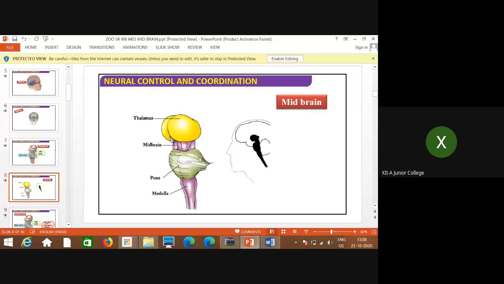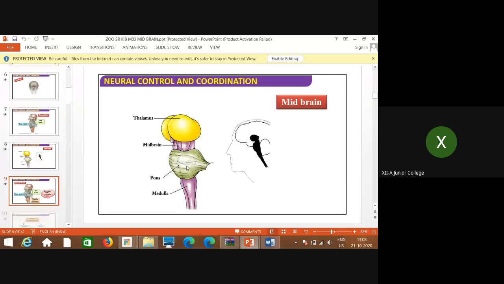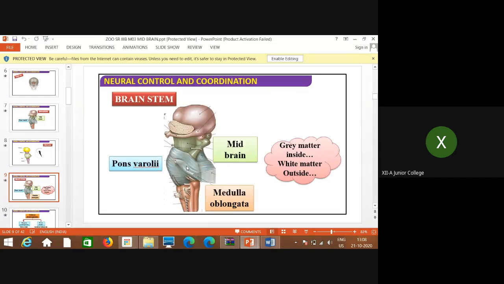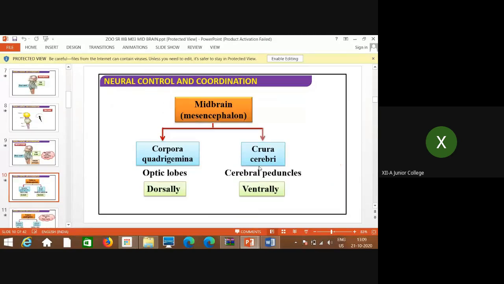Again, in this diagram, from another angle, this is the midbrain, thalamus, and pons, where you need to remember the location. The location is between the last part of the diencephalon, then the midbrain, and then pons varoli, which is part of the hindbrain. The gray matter is inside and the white matter is outside.